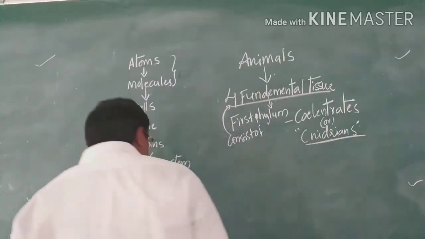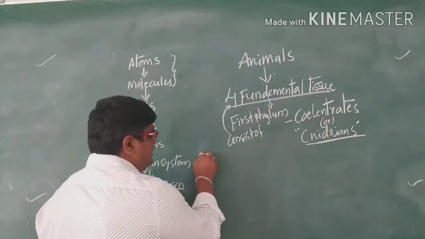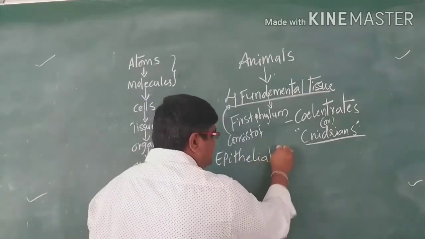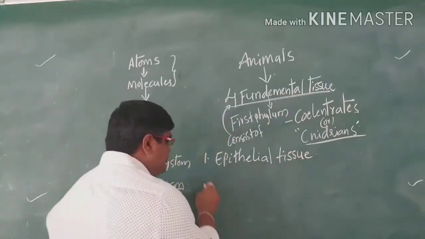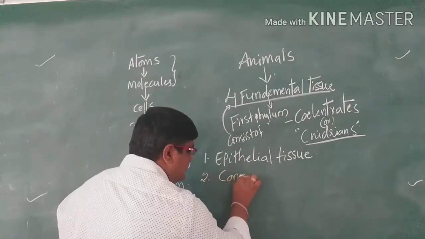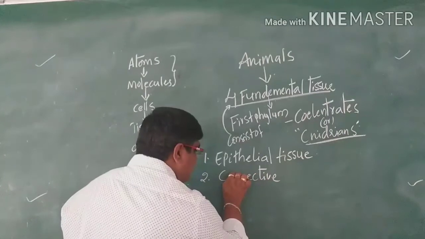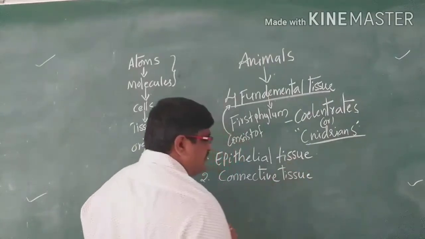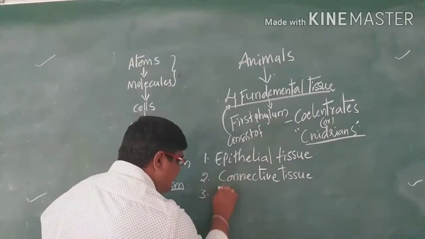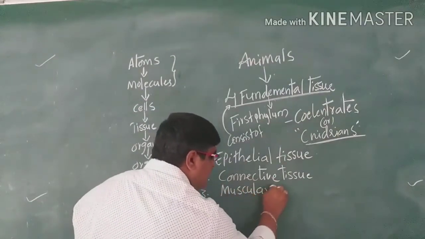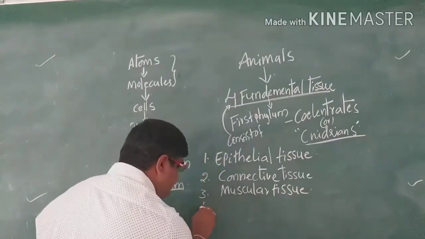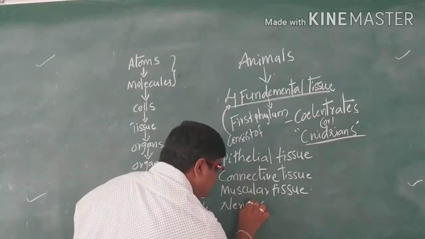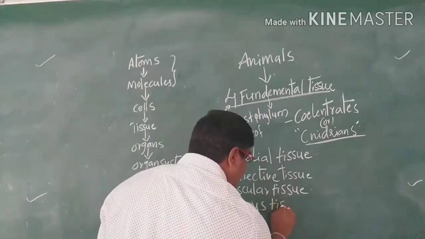What are the four fundamental tissues? The first one is epithelial tissue, the second is connective tissue, the third is muscular tissue, and the fourth is nervous tissue.